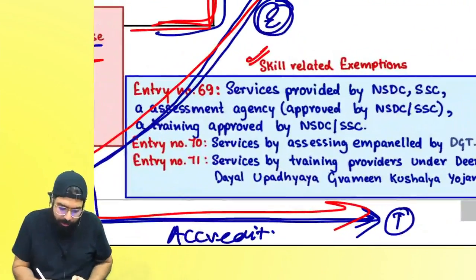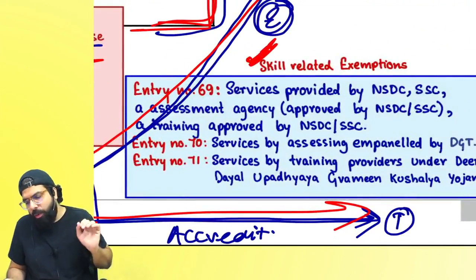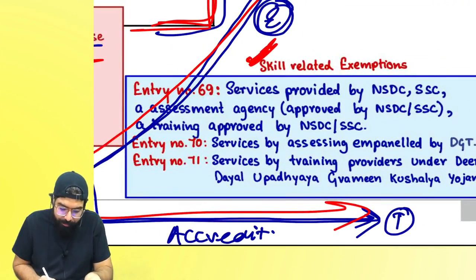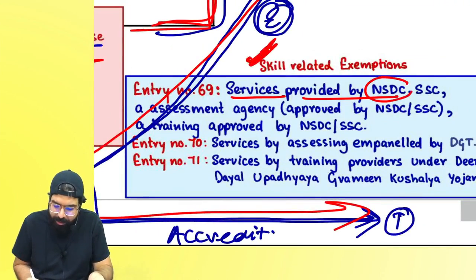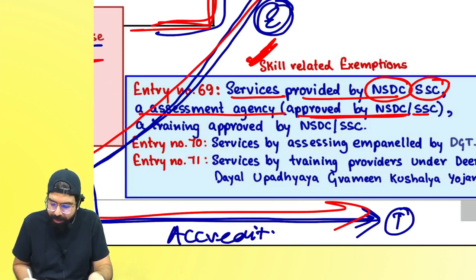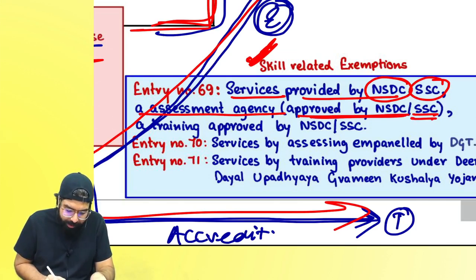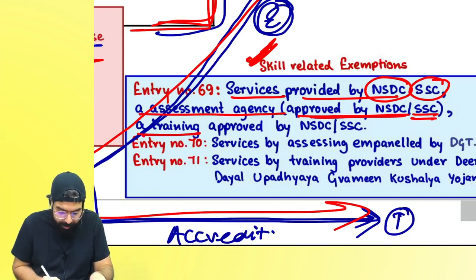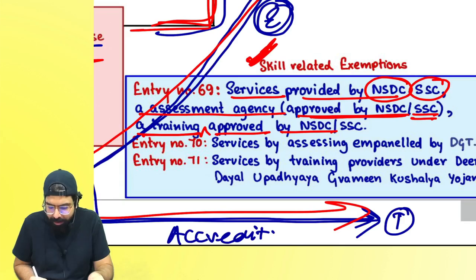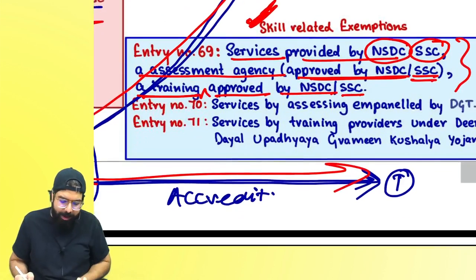Then, sir, now some skill related exemptions are there. What are the skill related exemptions? Services provided by way of the National Skill Development Council, Sectoral Skill Council or an assessment agency approved by NSDC, SSC, or a training partner, it should be a training partner approved by NSDC or SSC, their services will be exempt.